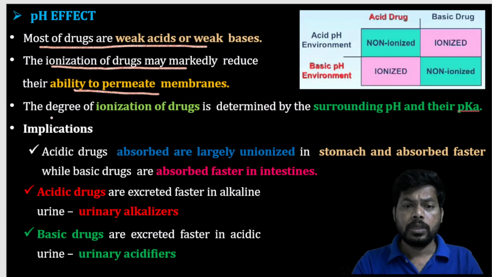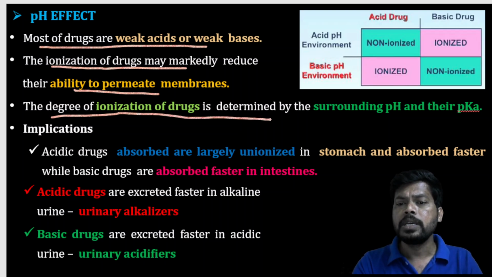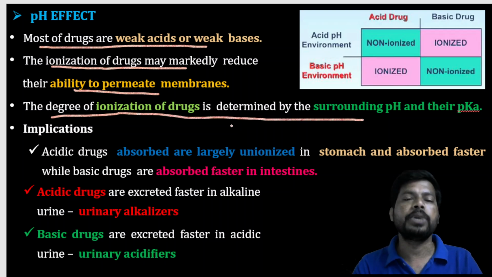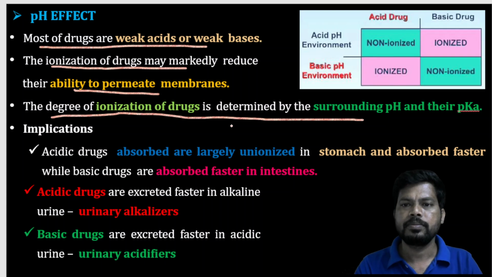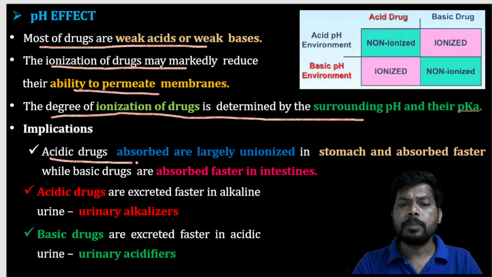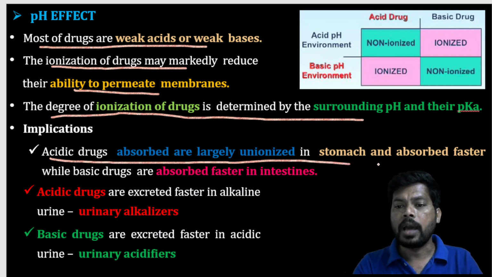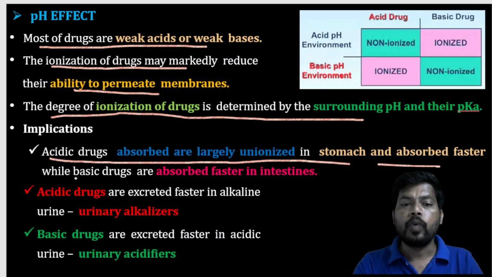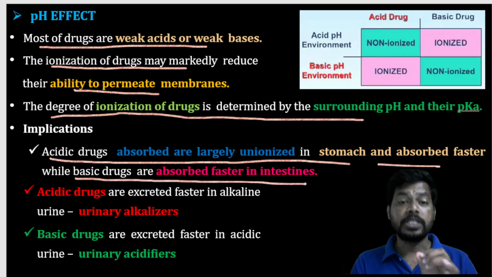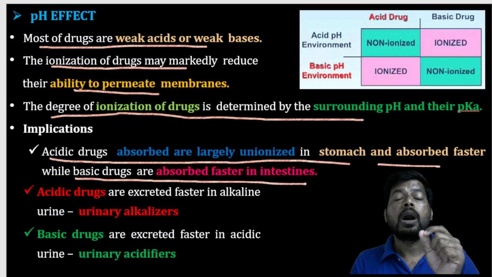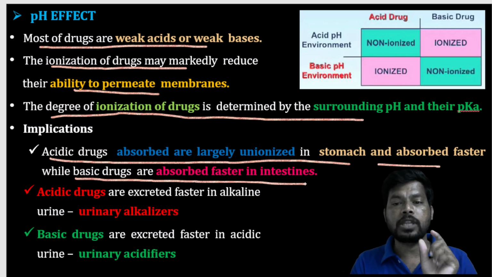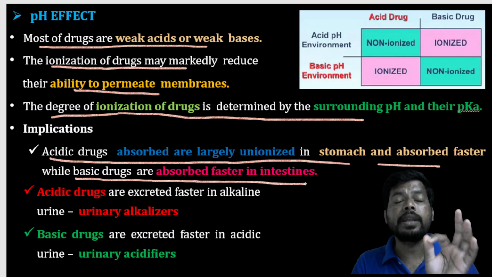The degree of ionization of drugs is determined by the surrounding pH as well as pKa. Acidic drugs are largely unionized in the stomach and absorbed faster, while basic drugs are absorbed faster in the intestine. Acidic drugs, being largely unionized in the stomach, have good absorption in the stomach.